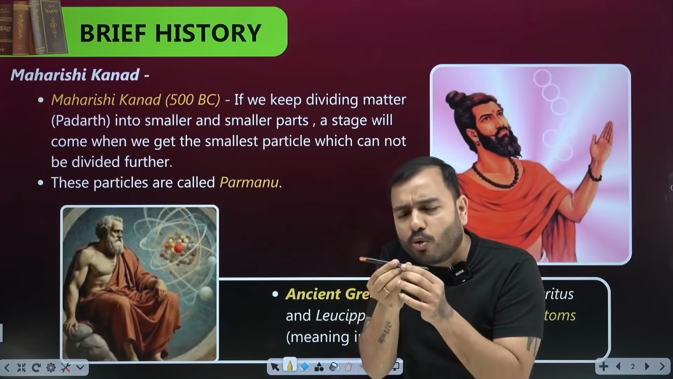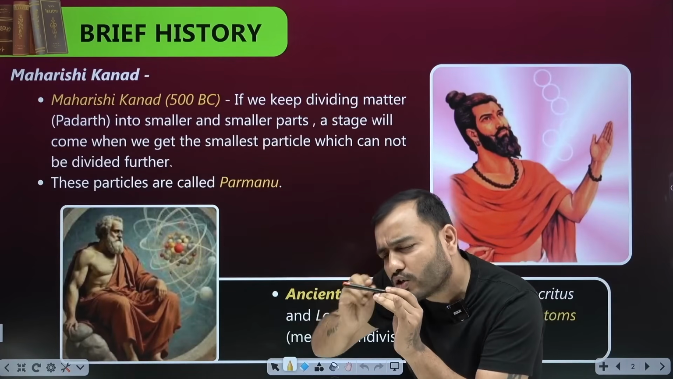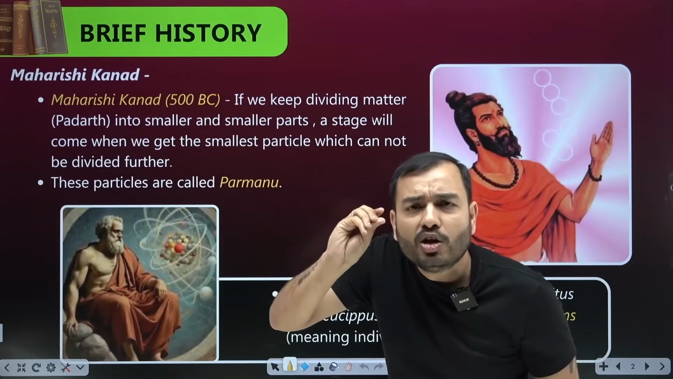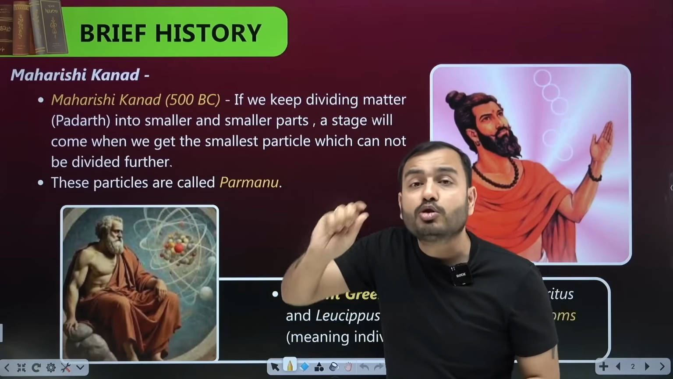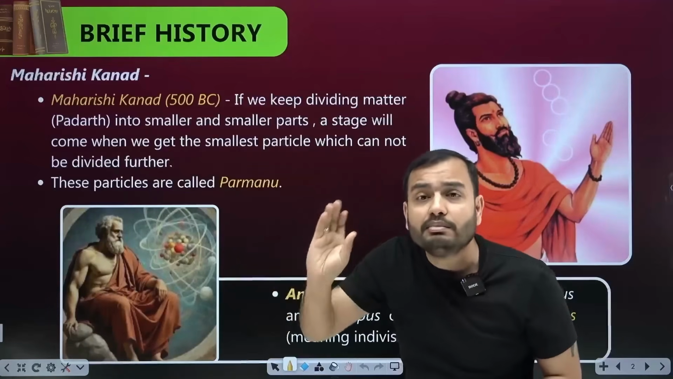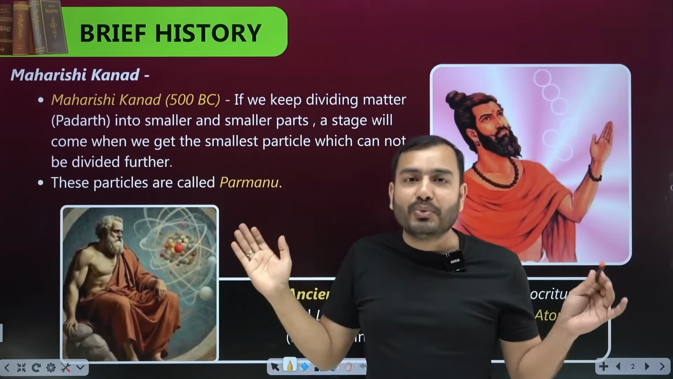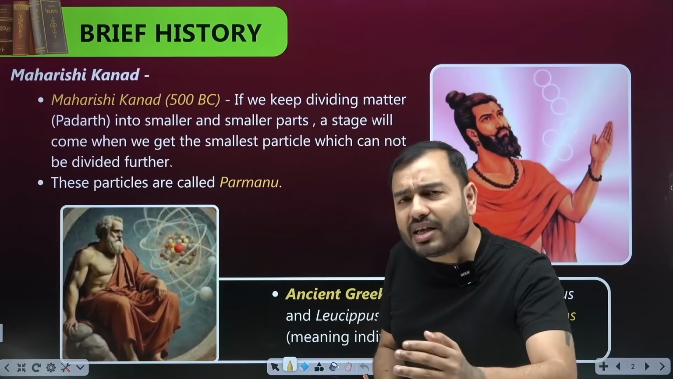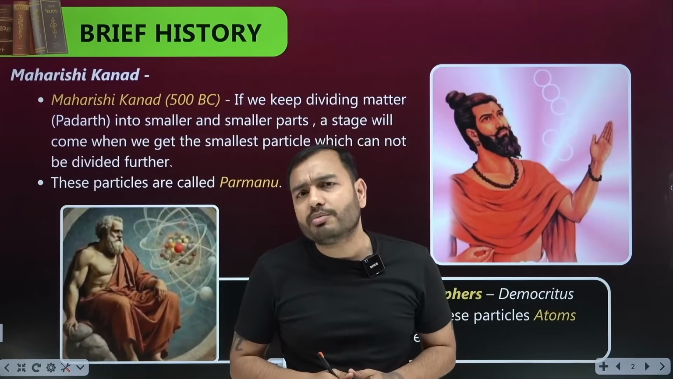He said, if I keep breaking this matter and making it smaller, then in the end I will get a particle which will be indivisible. Indivisible means something we cannot break or divide. And he named this particle Parmanu. What do we call this in English? Atom. Approximately 100 years after that, a similar discovery was made by the Greeks in Greece.